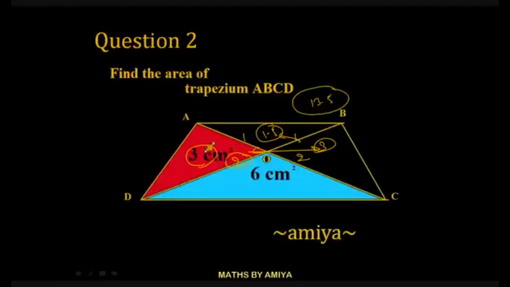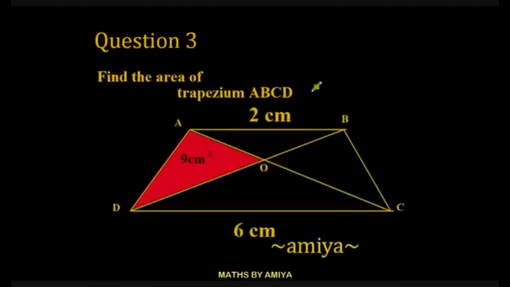I am again repeating, if this one is 3, this should be 3 and the side ratio is 1:2. For the 2 area is 3, for the 1 area should be 1.5. So total summation is 6, 3, 3 and 1.5 is 13.5. Now apply the concept in this question.